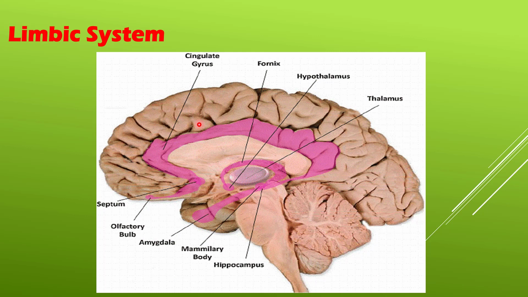Another system which is also important and concerned with emotional behavior, morale, and with punishment and reward is the limbic system. This is a collection of complex cortical and subcortical areas present in the medial surface of both cerebral hemispheres.